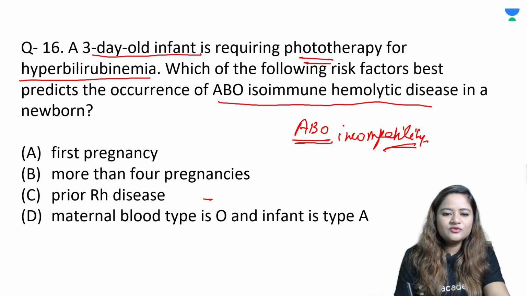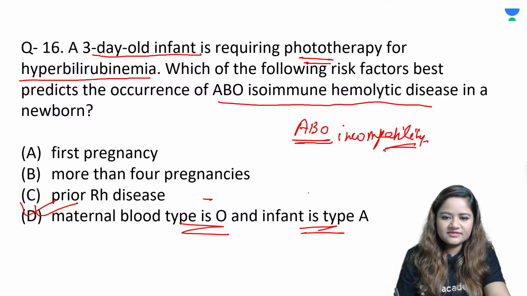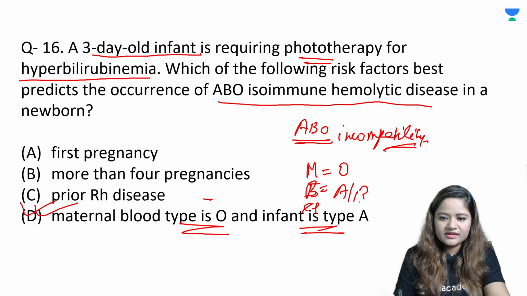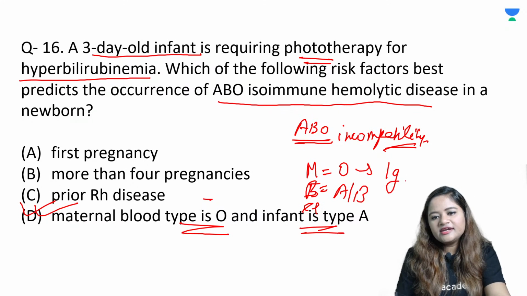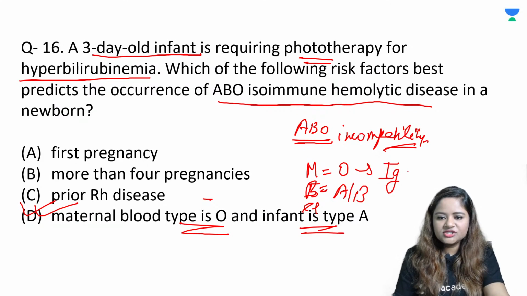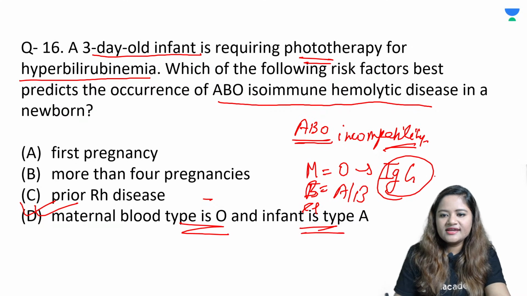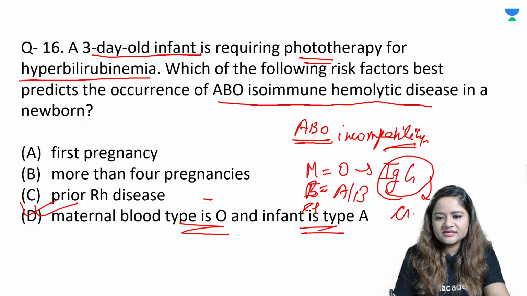So if the mother's blood group is O and the infant is type A, then it can lead to ABO incompatibility. And mostly this is the combination that occurs in ABO incompatibility. That means the mother is O and the baby has either A or B. So if the mother is O, the antibody that is formed against this reaction is IgG type. IgG type can easily cross the placenta. So if it is crossing the placenta, it can easily go and react as well.